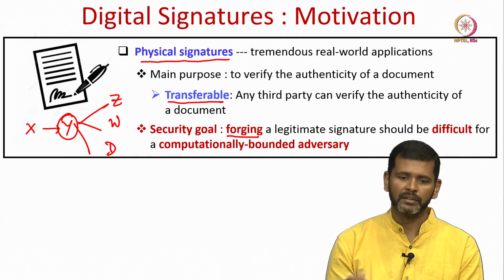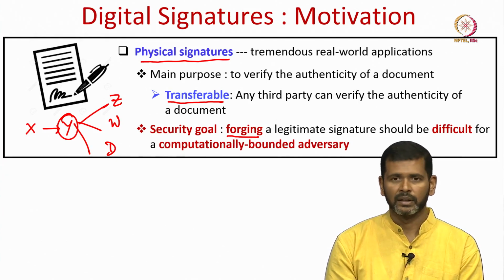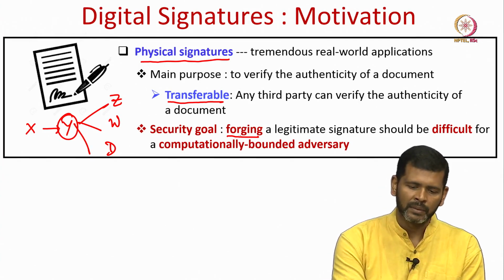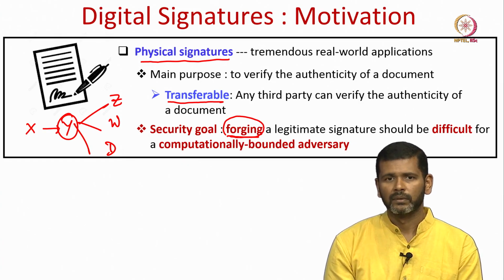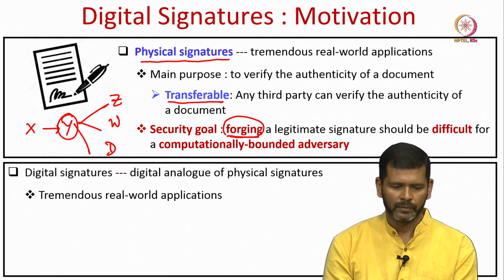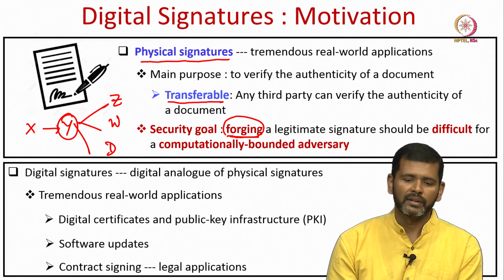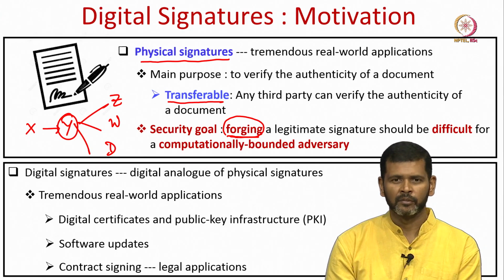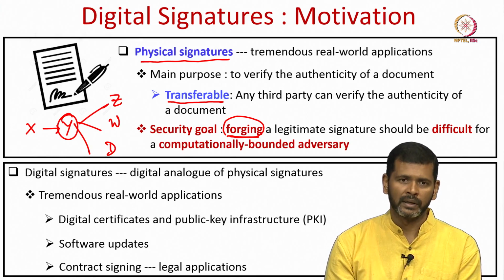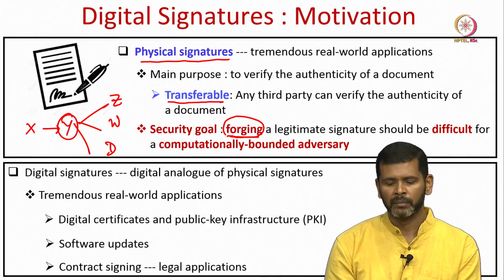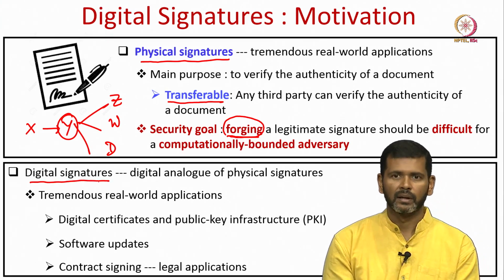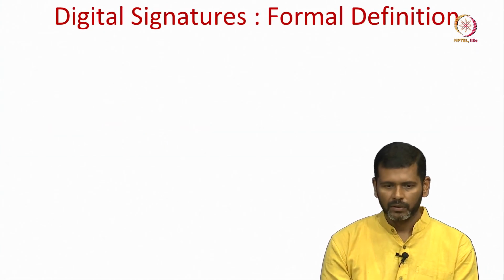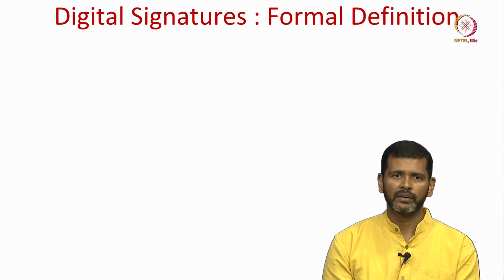So, digital signatures are digital versions of your physical signature, they are transferable, and the main security requirement is that they should be unforgeable. That means, it should be difficult to forge a legitimate signature for anyone who is computationally bounded. So, it has got tremendous real world applications like digital certificates, public key infrastructure, software updates, contract signing, wherever we have legal applications. In all such applications, digital signatures are used on a very large scale. Okay. So, let us see the formal definition of digital signatures.